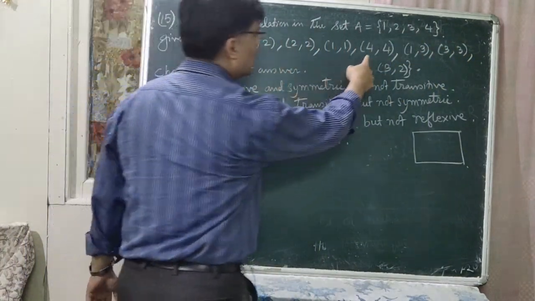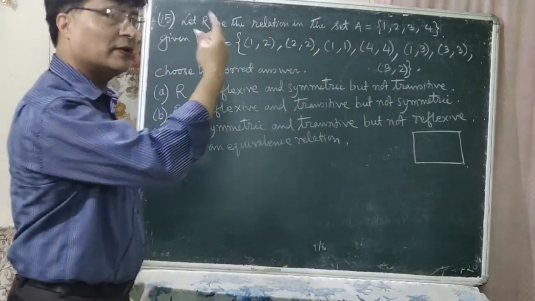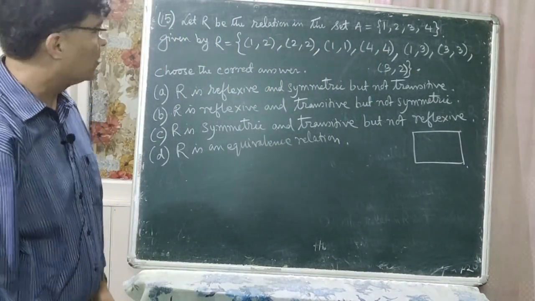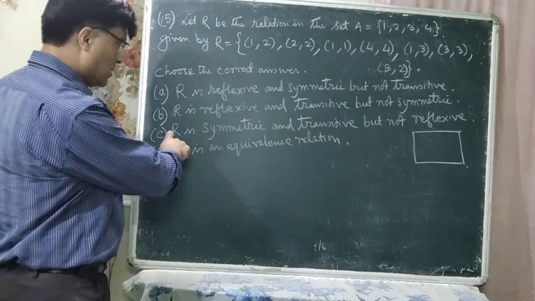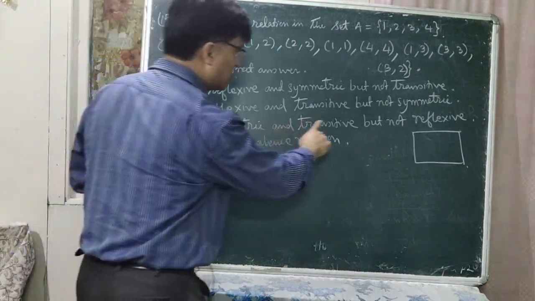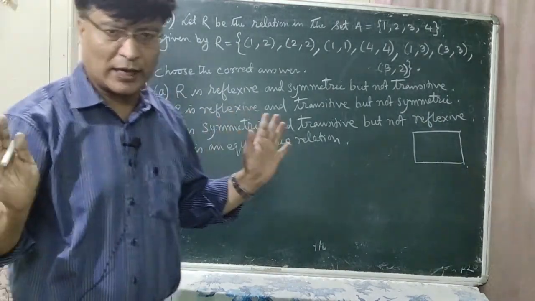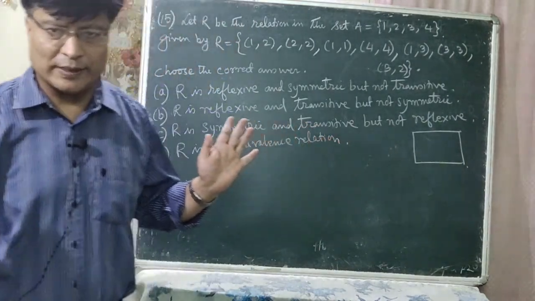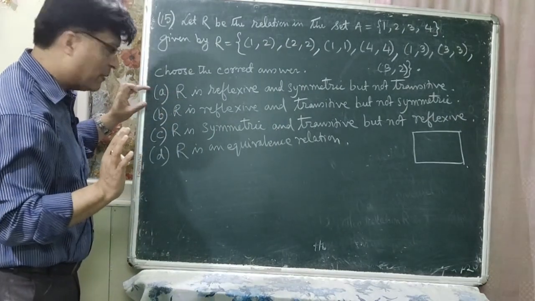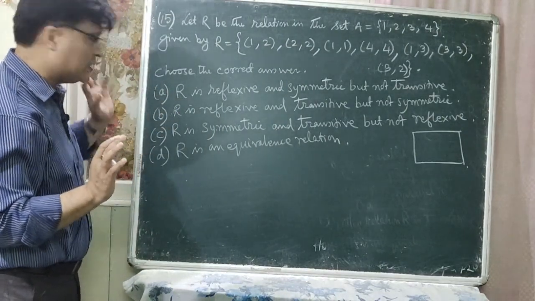So it is reflexive. That means option C, R is symmetric and transitive but not reflexive, can be discarded. C is not the correct answer. It may be A, it may be B, it may be D.